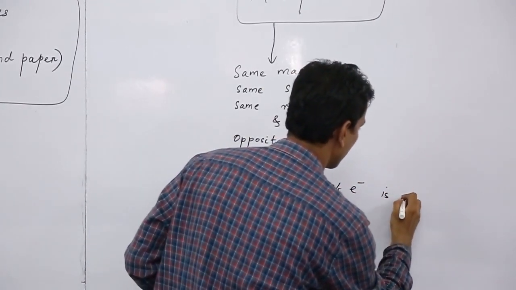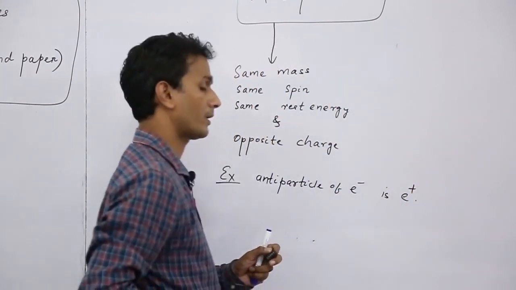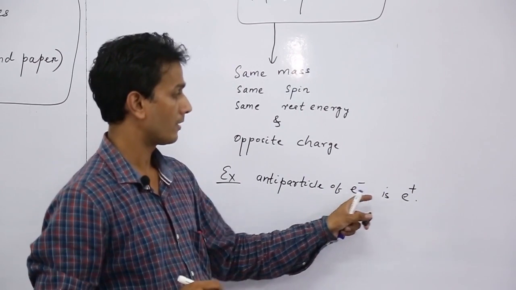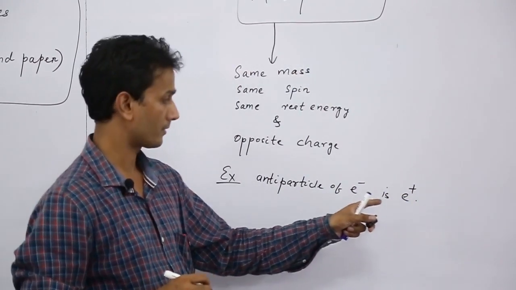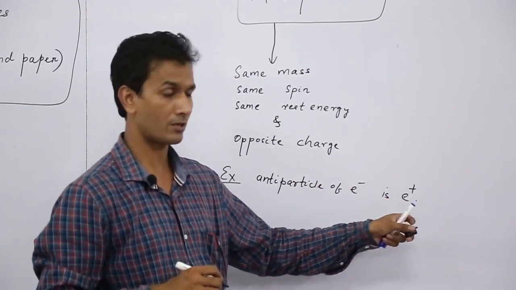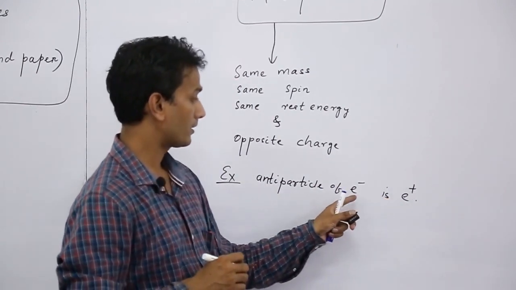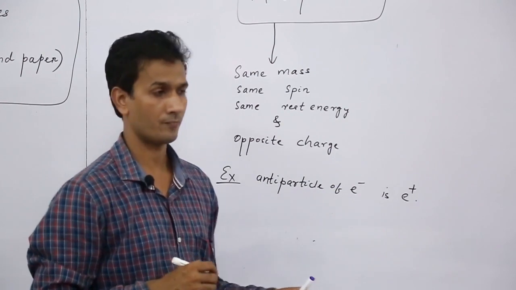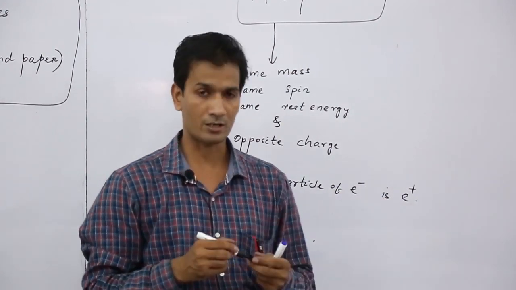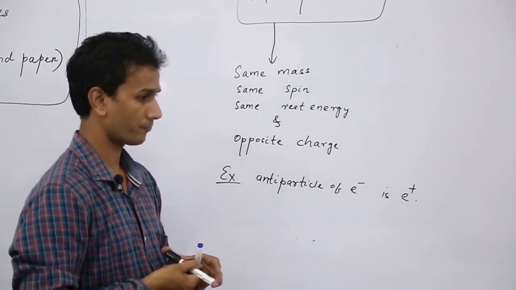We know that the spin of electron is half, positron is also half. Then the mass of electron is the same as the mass of positron, but the charge is opposite. Here the electron charge is negative and the positron charge is positive.